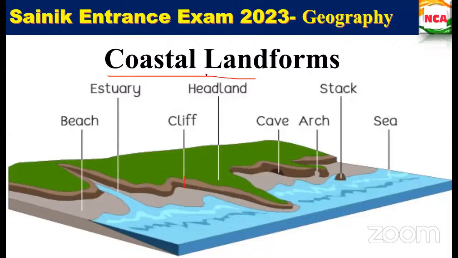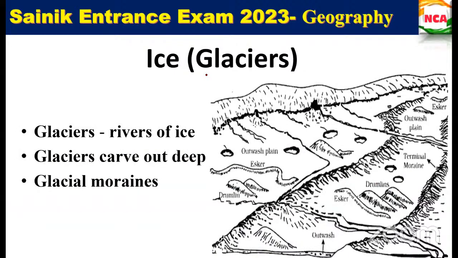Next is ice or glaciers. It is the same as how the river landform is, so like that only this glacier also. Glaciers are rivers of ice which erode the landscape by soil and stones, exposing the solid rock. These glaciers will gouge out deep hollows. After a point of time, when the ice melts, they will get filled up with water and become a lake.